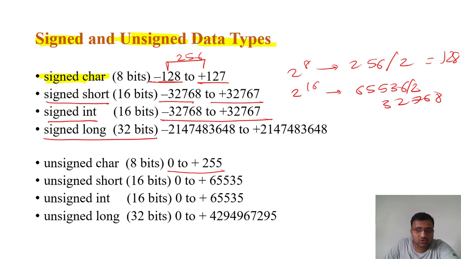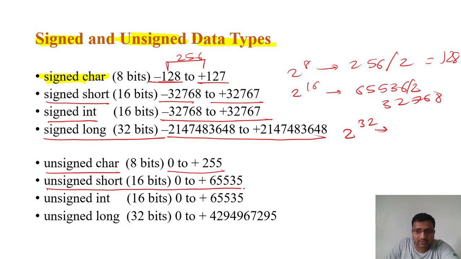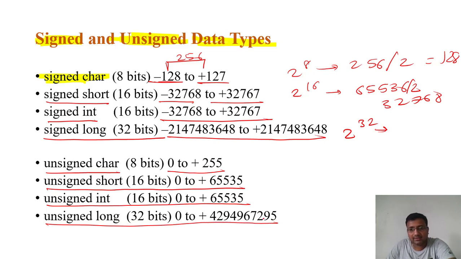For long, it is 2 raised to 32, which is a very big number, so you'll get this particular range. Then we have unsigned char. The above is for signed, which means it has negative as well as positive values. For unsigned char, 8 bits, the range is 0 to 255. Unsigned short is 16 bit, 0 to 65535. Unsigned int is 0 to 65535, and for unsigned long we have 0 to 4294967295. Okay, so this is the range of your data. This particular range is very important while writing a program.